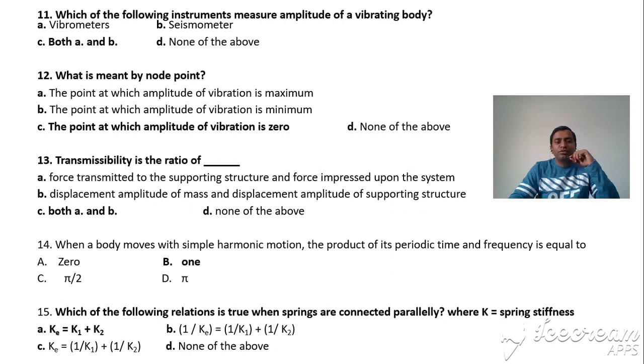When a body moves with simple harmonic motion, the product of its periodic time and frequency is equal to 1. Obviously time multiplied by frequency gives 1. Here the springs are connected in parallel and the equivalent spring coefficient Ke equals K1 plus K2. Obviously remember, for parallel the answer is A. Whenever the springs are connected in series, the answer is B.